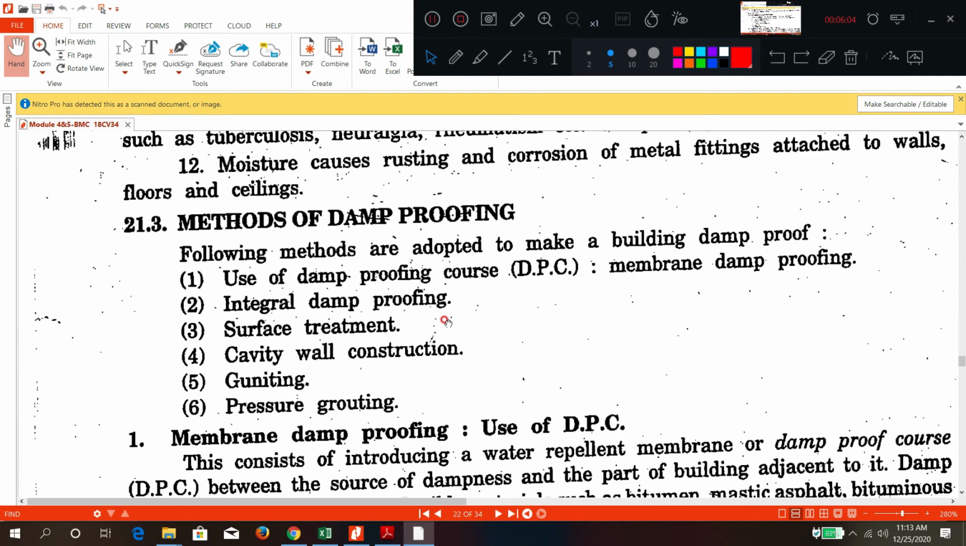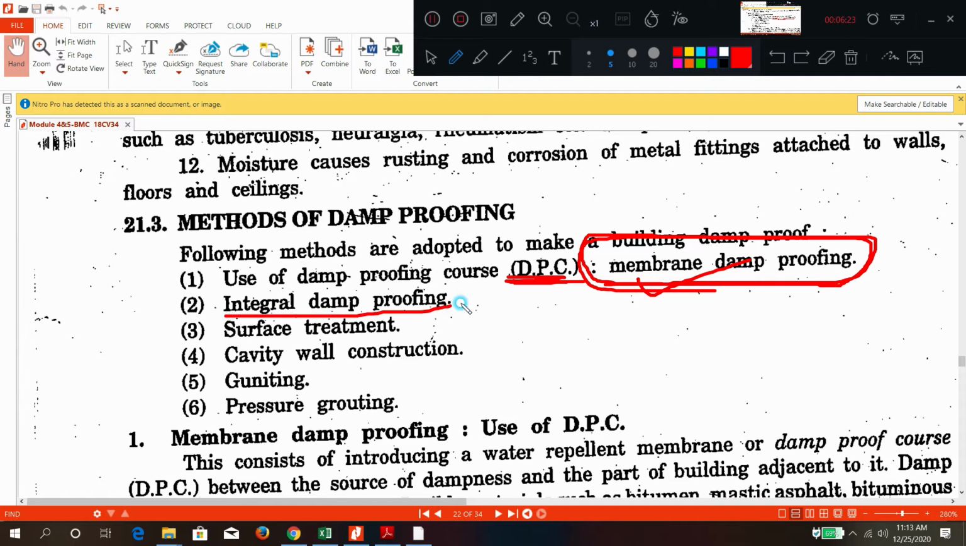Methods. What are the different types of methods we can use? Okay, one is the membrane type of damp proofing material. Membrane means thin sheets. If you are using these, they are called DPC layers, damp proof course or membrane coating.